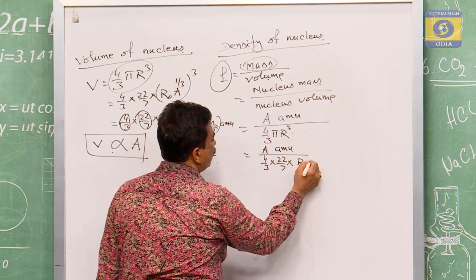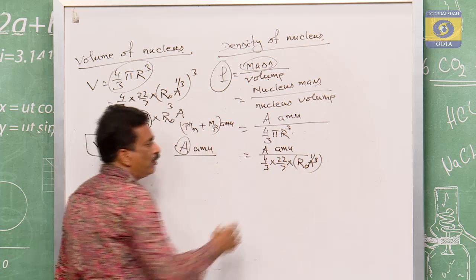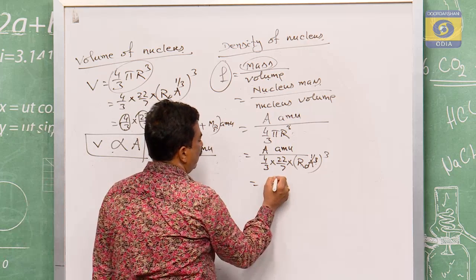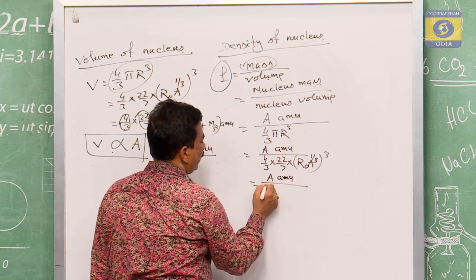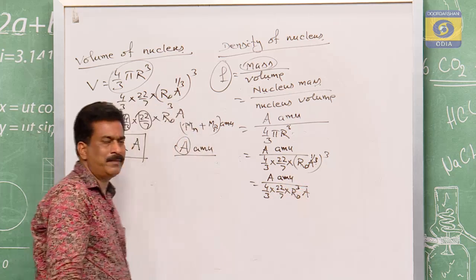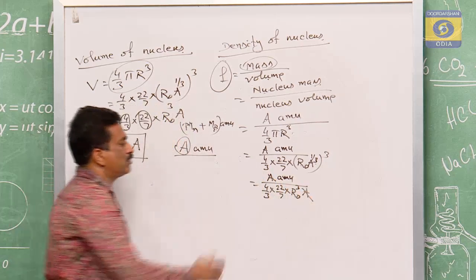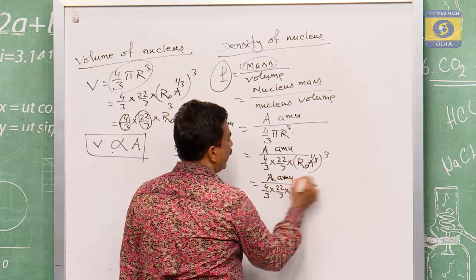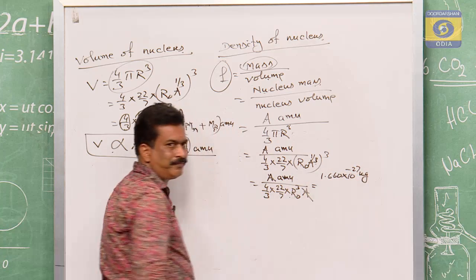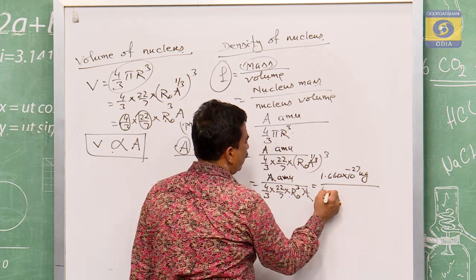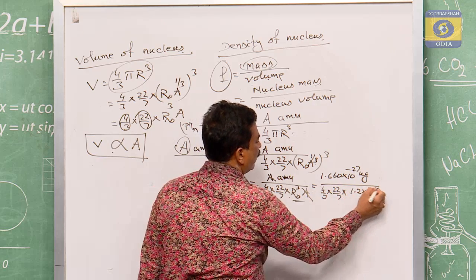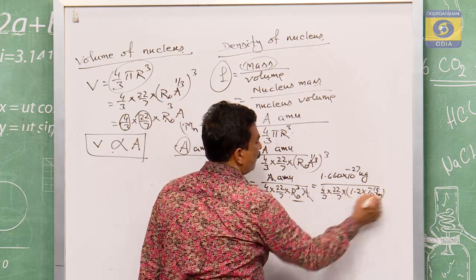R value is how much? R is equal to R0 into A to the power of 1 by 3, and R cube is R0 cube A. So that is equal to A mu by 4 by 3, 22 by 7, R0 cube A, and this A cancels. So 1 A mu is equal to 1.660 into 10 to the power of minus 27 kg, divided by 4 by 3, 22 by 7, R0 cube, where R0 is 1.2 into 10 to the power of minus 15 meter.